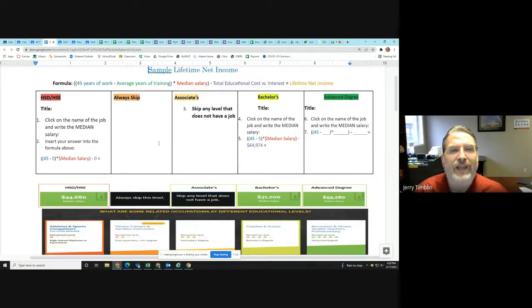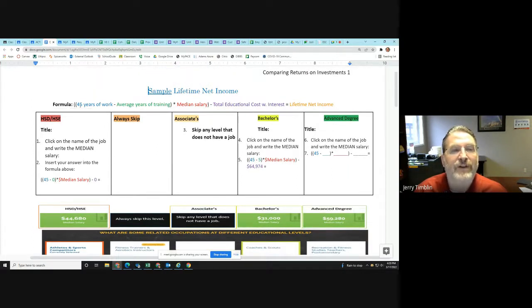So what you're doing is looking at this formula. So number of years of work is 45 years of work that an average person works in jobs in their life, minus the years of training. So if someone spends time in college, that means they're not available to work during those years, which will mean the person will have less time to actually work. But the goal of this is by making more money each year, showing that with most jobs, when you have more education, you make a little bit more money with each step of education that you make normally. You end up with making more money in the end.